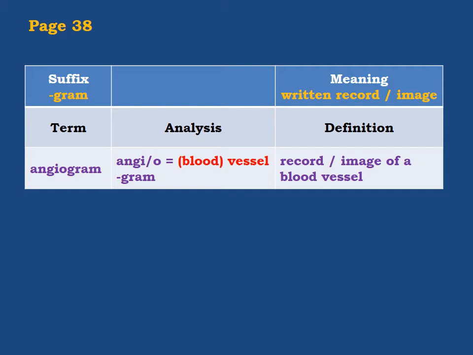Now, the next term is gram, and it means written record or image. You know, in the hospital, sometimes you might find machines used to make records of patients. Image, it is clear, using X-ray, for example. If a person suffers from something in his abdomen, or if he has a broken arm or leg, the doctor might ask for an X-ray. Now, the machine gives an image in this case, the X-ray machine, okay?